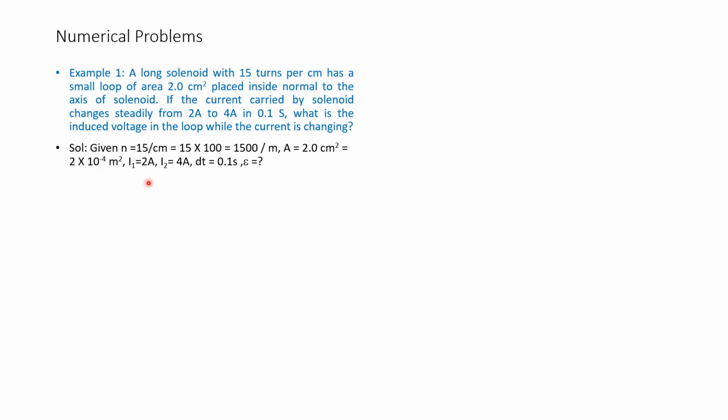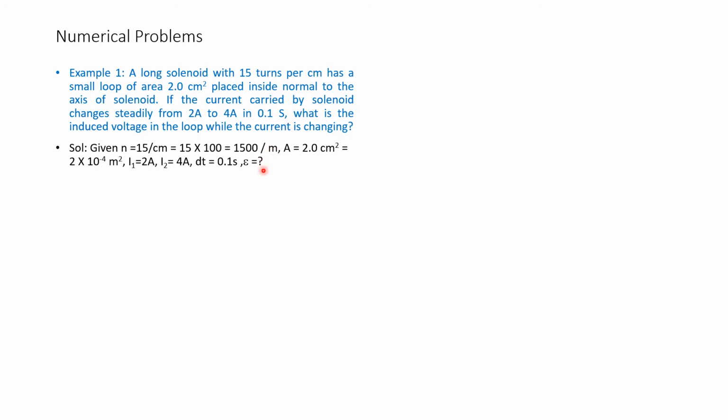Therefore, current I1 is equal to 2 amps and I2 is equal to 4 amps. Therefore, dt is equal to 0.1 second, as given: initial current is 2 amps and final current is 4 amps in 0.1 second.